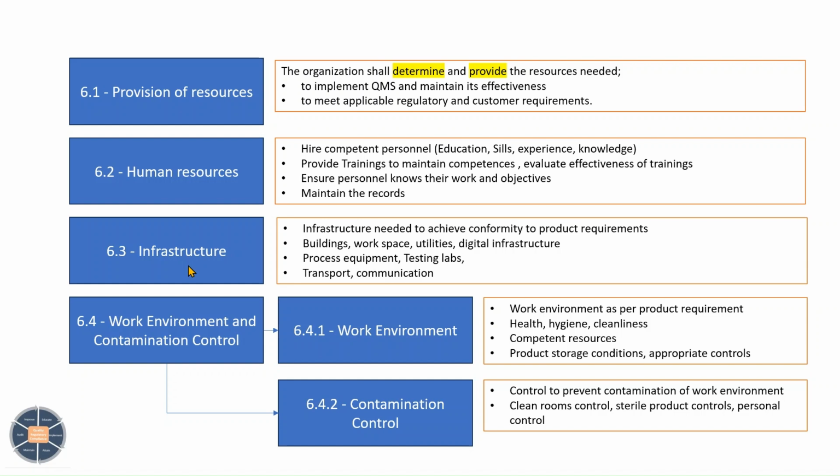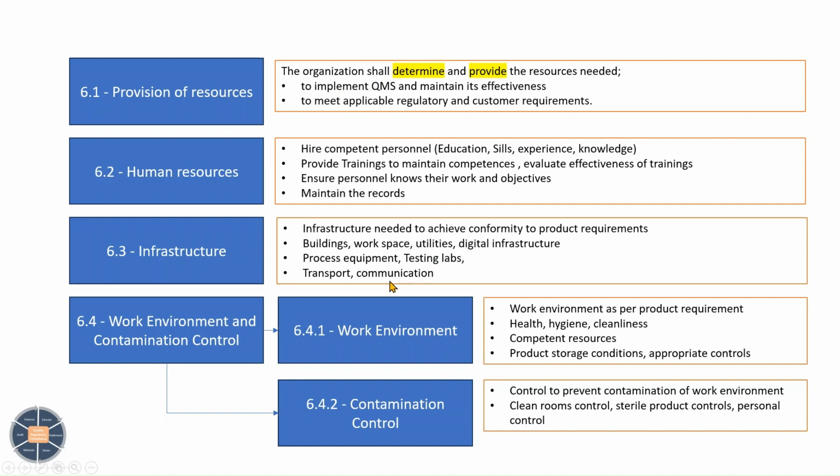I will come to that later when we talk about work environment and contamination control. But here also, we have to provide adequate space to perform manufacturing operations separately, QC operations separately, and warehousing separately. If the facility does not have these three areas separately, then we are not meeting the requirement of infrastructure, and there could be a question of how the control on the processes will be. To maintain control, we should have this proper arrangement.